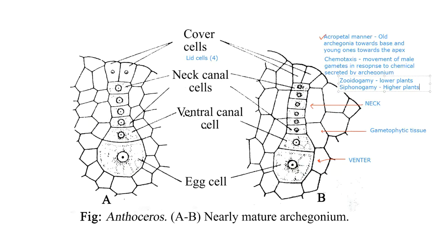Now, what is the ploidy level of these particular zygotes? Ploidy level means how many sets of chromosomes. 2n. Yes, because the male gamete is haploid, the female gamete is also haploid. So both fuse together to form a diploid zygote. And that is the beginning of the next stage in the life cycle, which is called the sporophytic generation. So here the gametophytic generation completes and the sporophytic generation will begin.